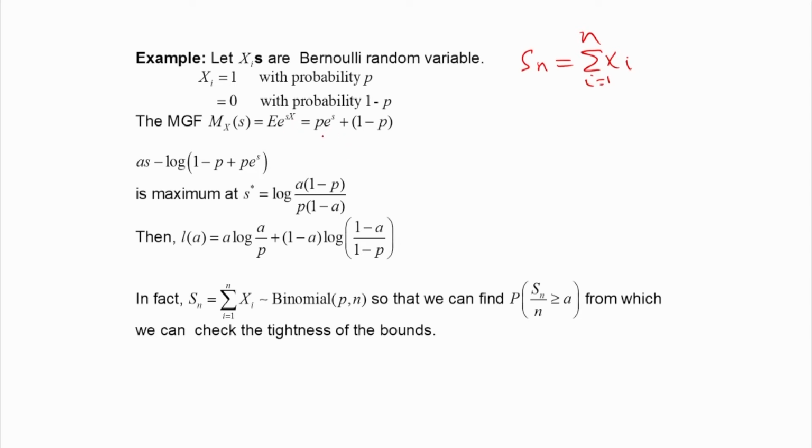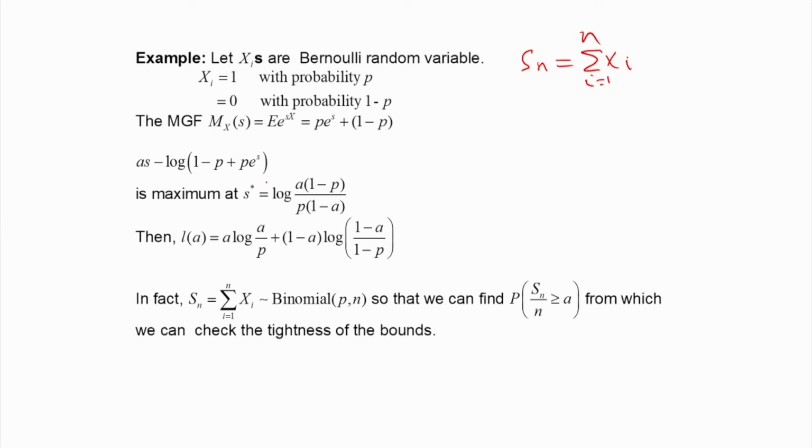So that way, p into e to the power s plus 1 minus p, that is the MGF of x. Now we have to find out the rate function. For that we have to maximize this quantity, as minus log of the MGF, which is p into e to the power s plus 1 minus p. So log of that quantity, minus this quantity, we have to maximize with respect to s.